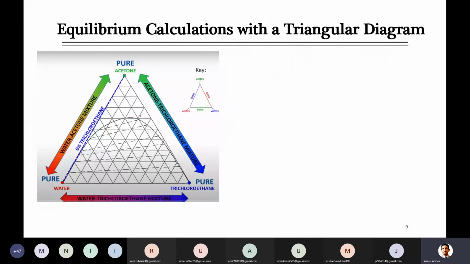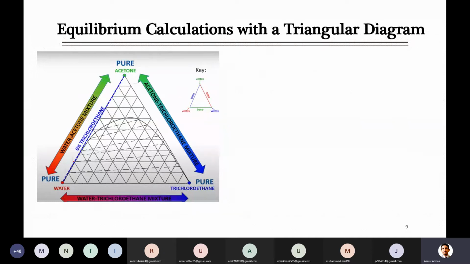As we were saying, there is acetone and trichloroethane. On this line, this edge of the triangle, the line represents a mixture of two components, so the third component will definitely be zero. Due to this, on the other side of the diagram, on this line, there is water on one end and acetone on the other end.